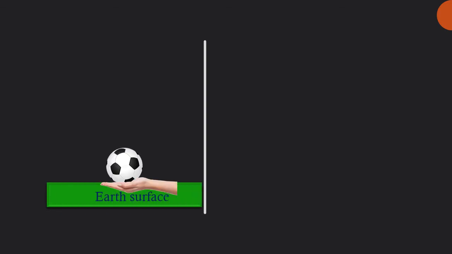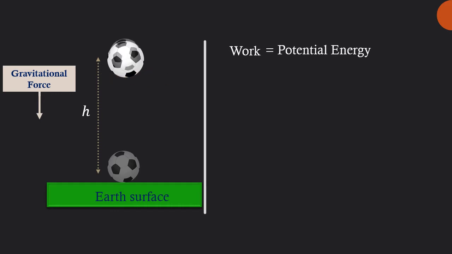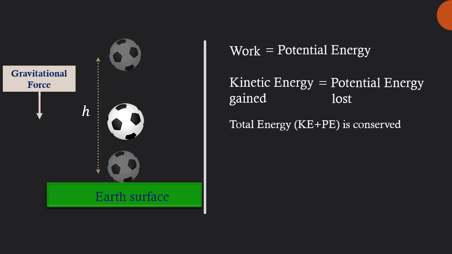Previously, we have compared gravitation and electricity in case of force, field, etc. and found some similarities. So let us do that here also. If you want to lift a ball, we have to do some work against the gravitational force. And we know that this work will be stored as the potential energy of the ball. If we drop the ball, this potential energy will be converted to its kinetic energy. However, the total energy, that is kinetic energy plus potential energy, is conserved. Thus, gravitational force is a conservative force.